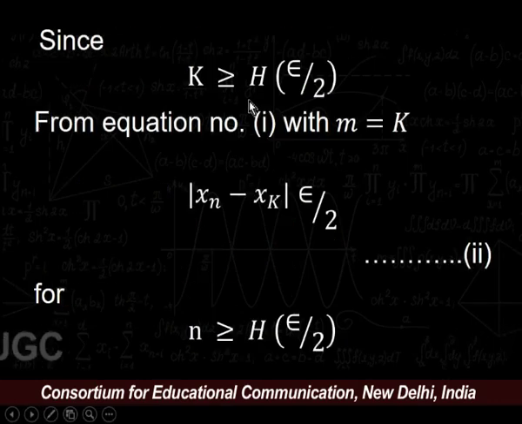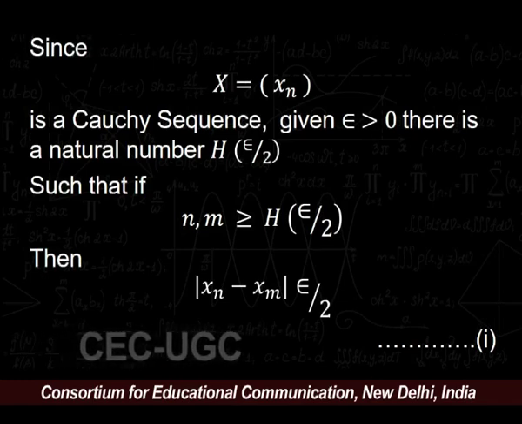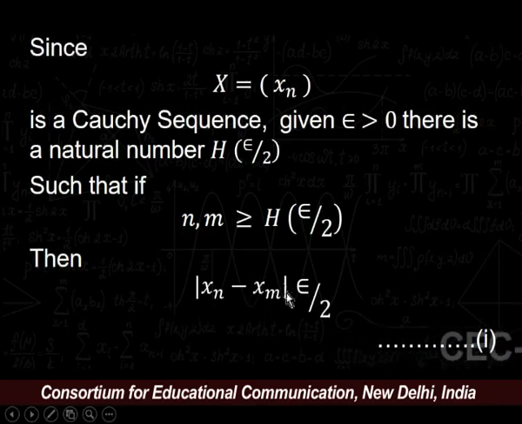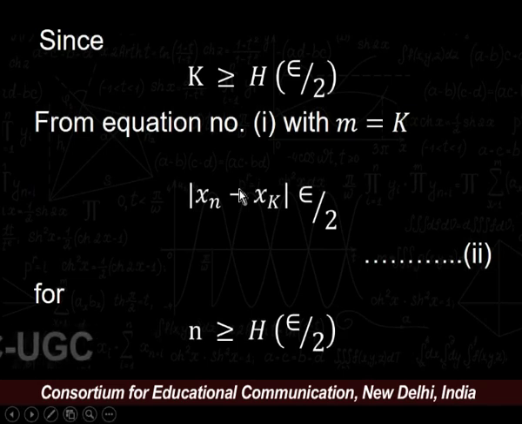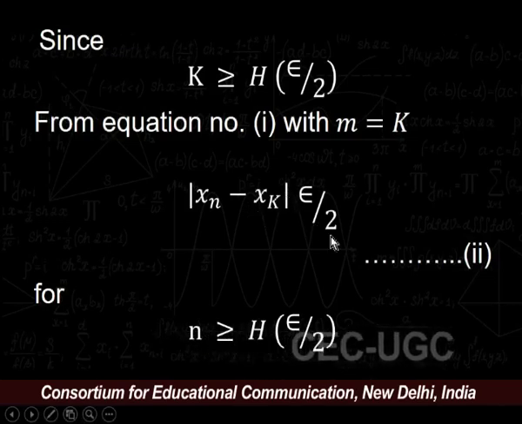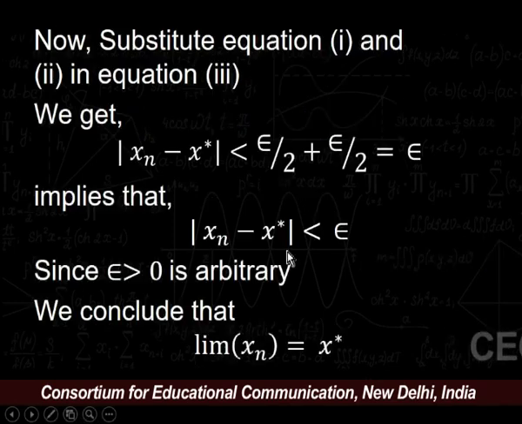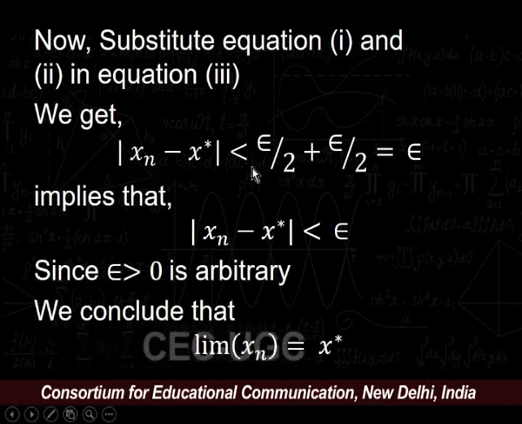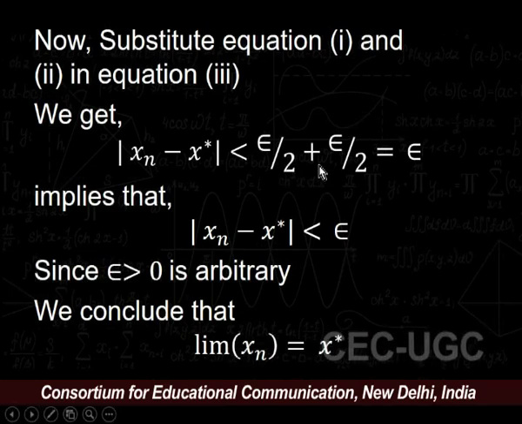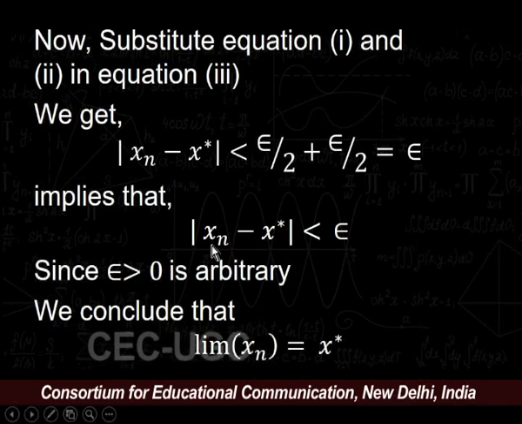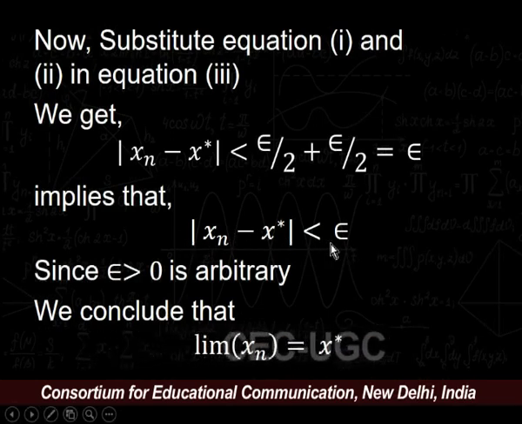Again, recall equation number 2 and equation number 1. Our equation number 1 is modulus of x n minus x m is less than epsilon upon 2. Our equation number 2 is modulus of x n minus x k is less than epsilon upon 2. So, from this we get modulus of x n minus x star is less than epsilon upon 2 plus epsilon upon 2, which is equal to epsilon. That implies modulus of x n minus x star is less than epsilon.